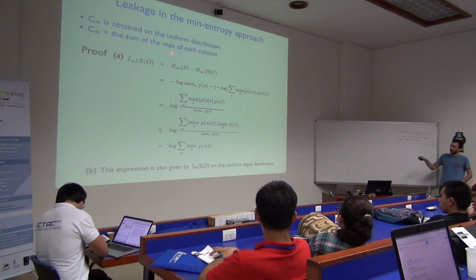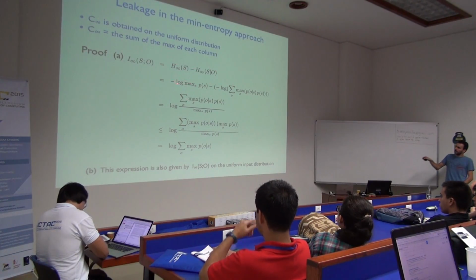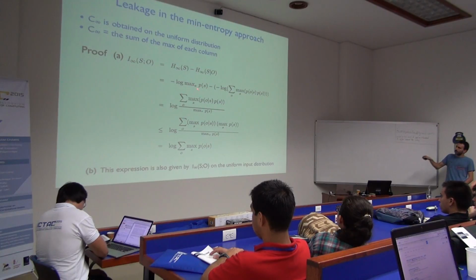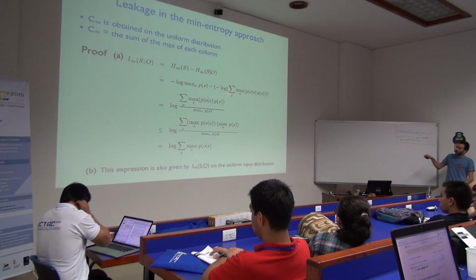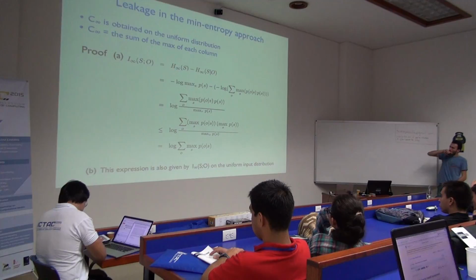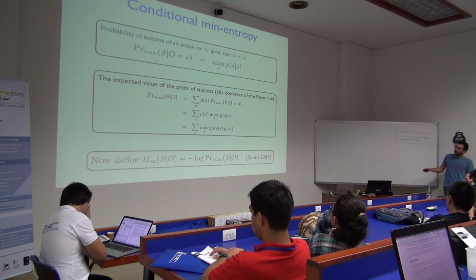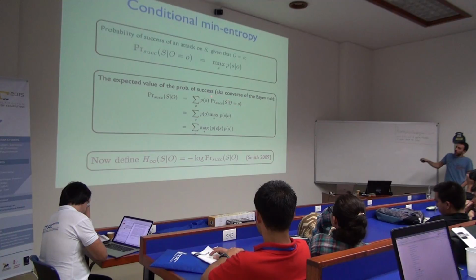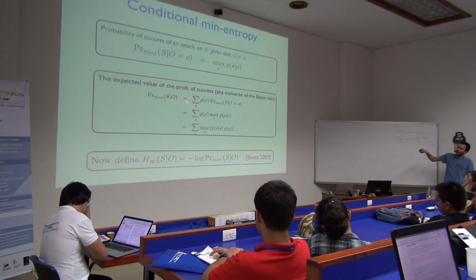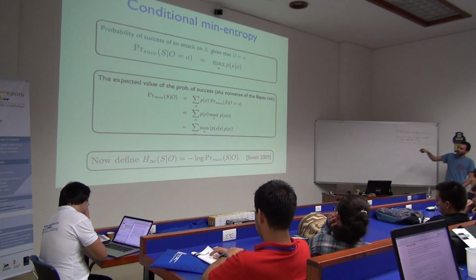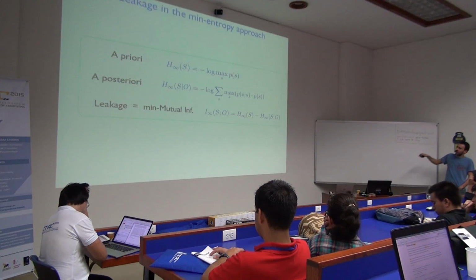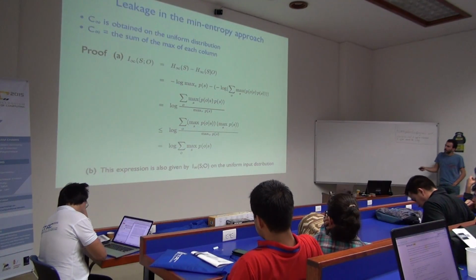Standard formula is the prior minus the posterior. Okay, so the prior is this, minus log of this max. And then the posterior is this formula here that came from this formula, right? So it came from this conditional Bayes risk averaged over all observations that gave me this formula. So I apply it there.